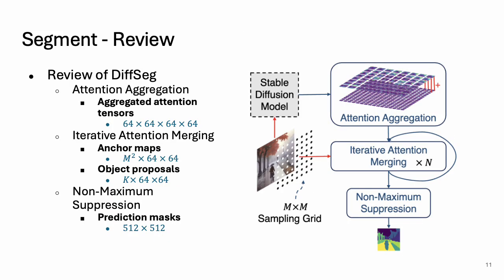To recap, DiffSeg has three main components: aggregation, merging, and suppression. The entire segmentation pipeline purely operates on the self-attention maps from a Stable Diffusion model. To extract the attention maps, we run a clean image through a diffusion model only once.